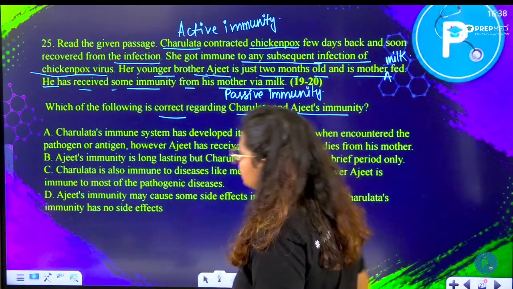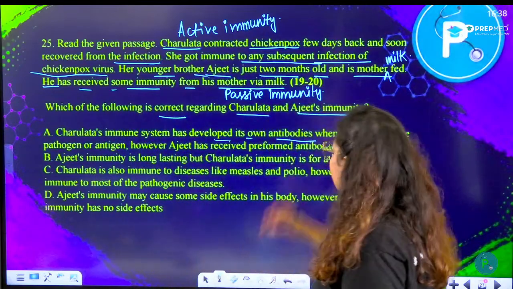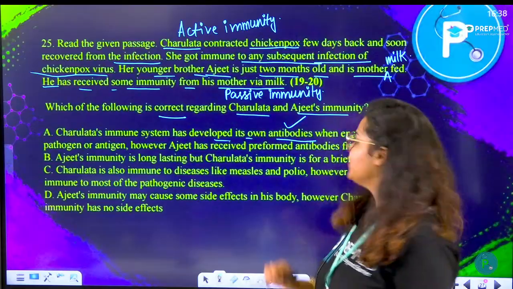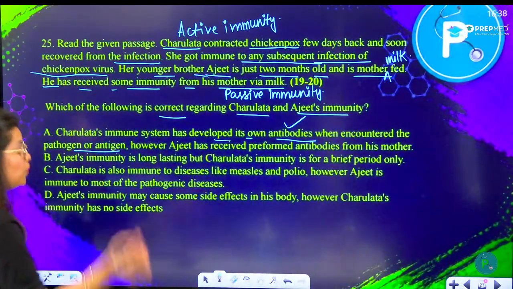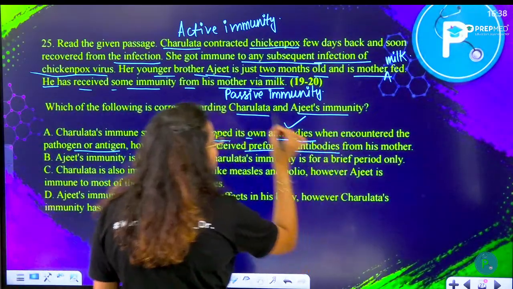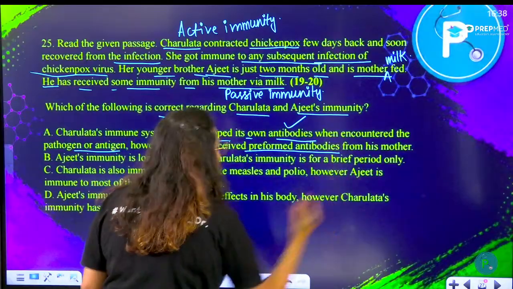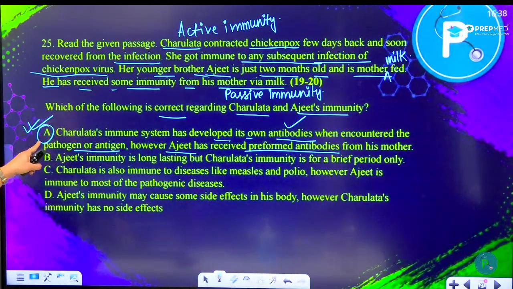and Ajit's immunity. Charulata's immune system has developed its own antibody. Yes, active immunity when encountered the pathogen or the antigen. However, Ajit has received preformed antibodies, that means passive immunity, from his mother. So this is absolutely correct. Okay, so this is going to be the right answer.